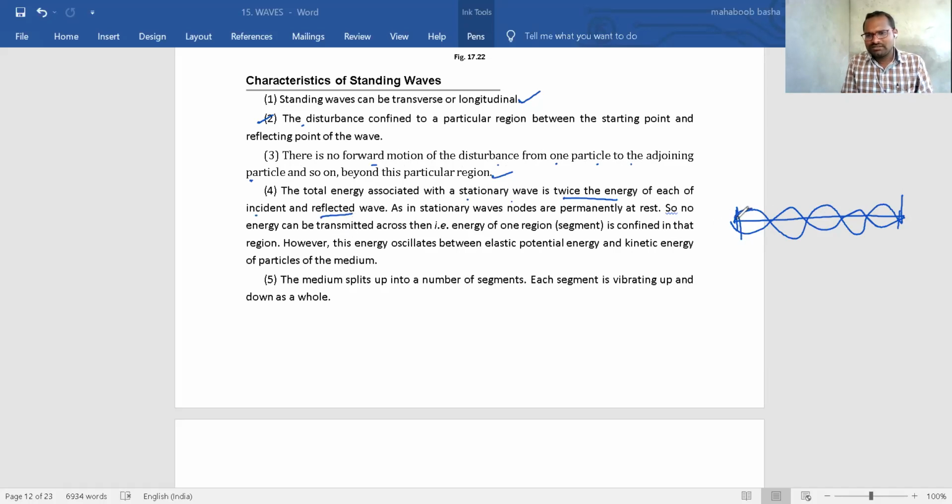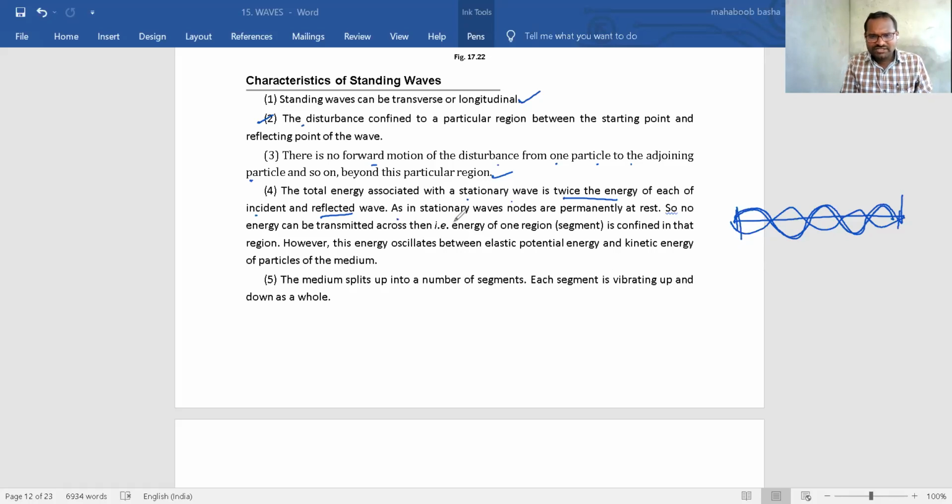So here in these loops, some total energy will be there, no? The total energy will be nothing but 2 times the energy of the incident wave or reflected wave, because two waves are superposing on each other.